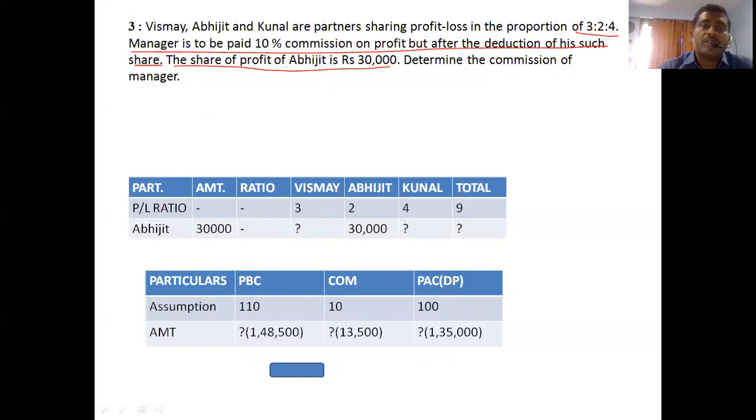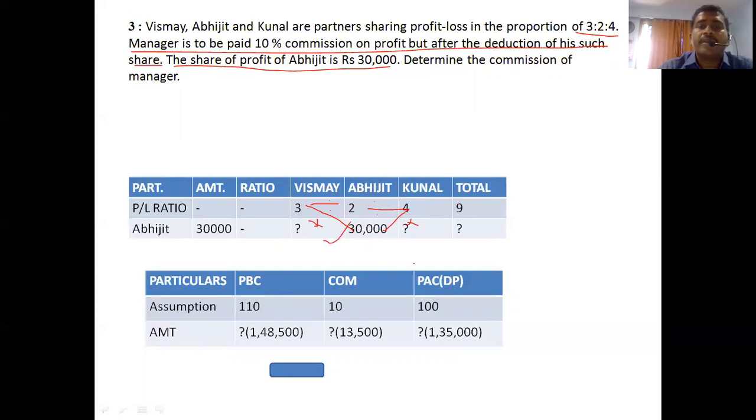So profit and loss ratio: Vismay 3, Abhijit 2, Kunal 4, total 9. And Abhijit's share is how much? In 2 we have to write 30,000. I can calculate 3 like this: 30,000 into 3 divided by 2, and 30,000 into 4 divided by 2.